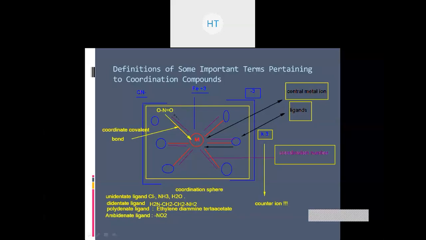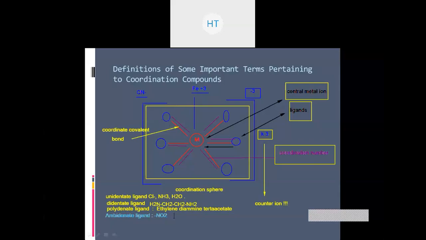When it forms the bond through any one of these, of course the group has two donating sites but only one of them will be forming the bond. In such a condition we call them ambidentate ligands. Remember this.